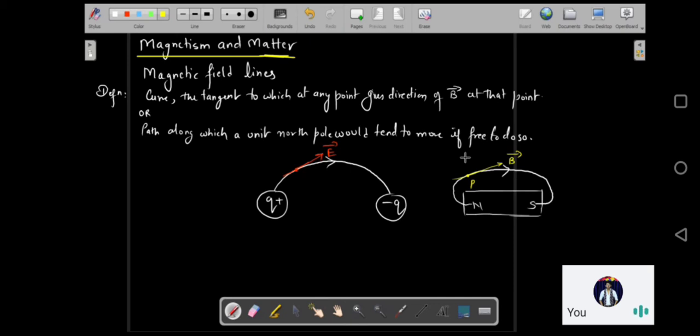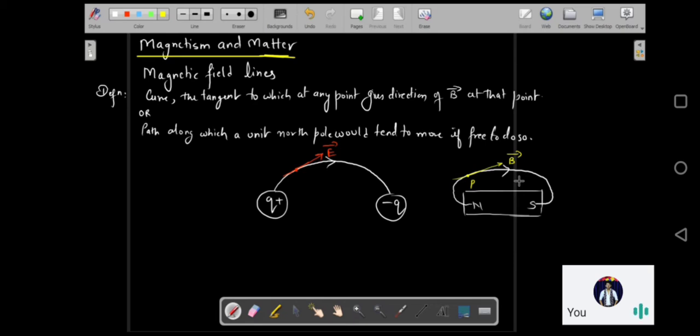Another definition of magnetic field lines is the path along which a unit north pole would tend to move if it is free to do so. It is obviously not possible, you cannot have just the north pole alone. But in case you have a north pole placed over here, it would automatically travel along this path. That path is called the magnetic field line. So this becomes the definition of magnetic field lines.